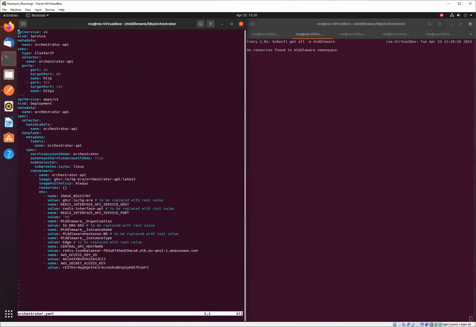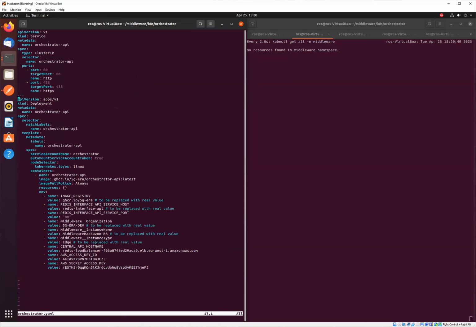As you can see at the moment, this file consists of two Kubernetes object definitions. The first one is the service that will expose the orchestrator API within the cluster and within the middleware namespace. We are exposing two ports, port 80 and 443.